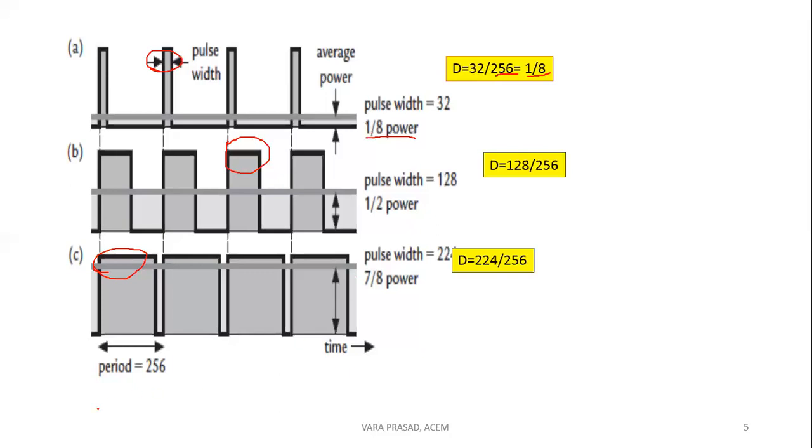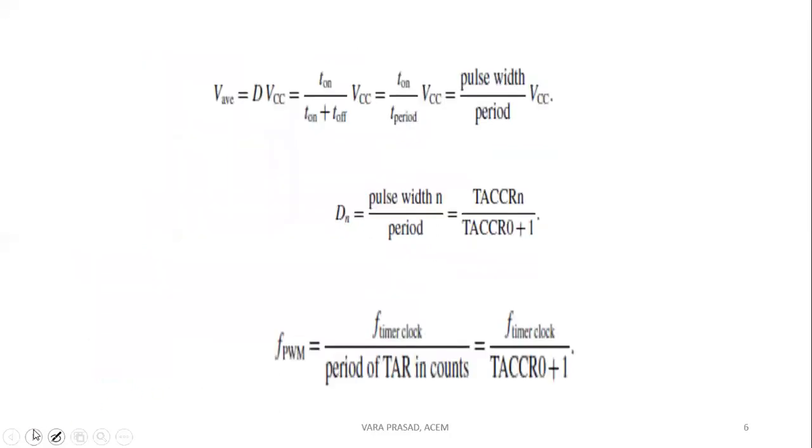So these small formulas are available. Let V average be the value. For a pure sinusoidal signal, the average value is 0. For other signals, it is calculated using the formula V average or VDC, both of which we studied in EDC.